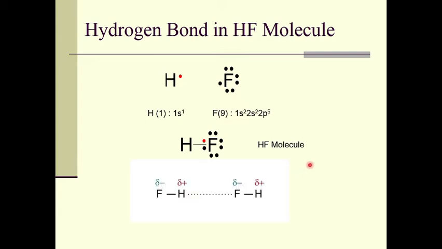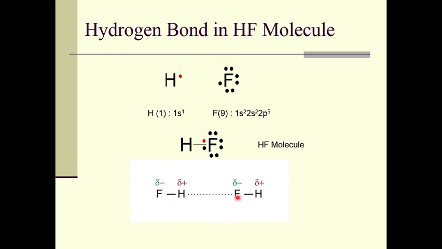When two such hydrogen fluoride molecules come closer, there is an interaction between the partially positively charged hydrogen of one molecule and the partially negatively charged fluorine of another molecule. This interaction is a weaker interaction, and we call it a hydrogen bond.